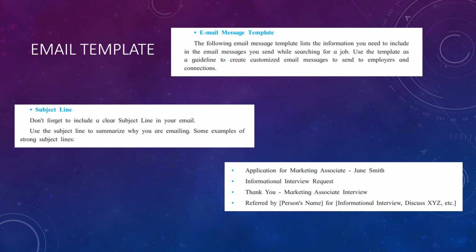The subject line is basically written to summarize why you are emailing, and some examples can be discussed. For example, application for marketing associate, Jane Smith. If you are applying for the post of a marketing associate, and if your name is Jane Smith, you can write your subject line like this.